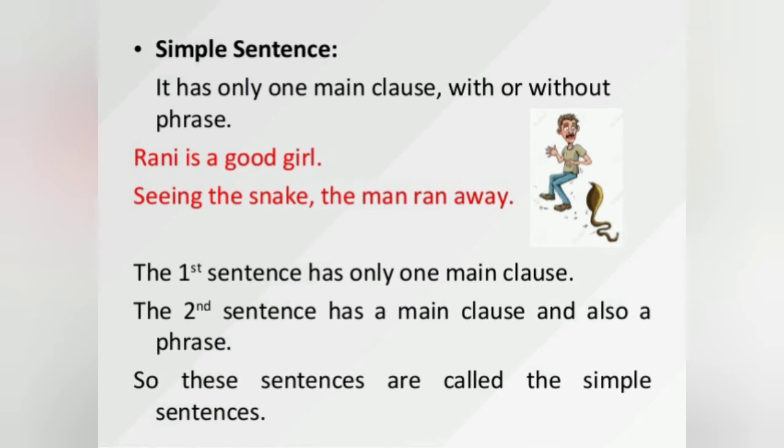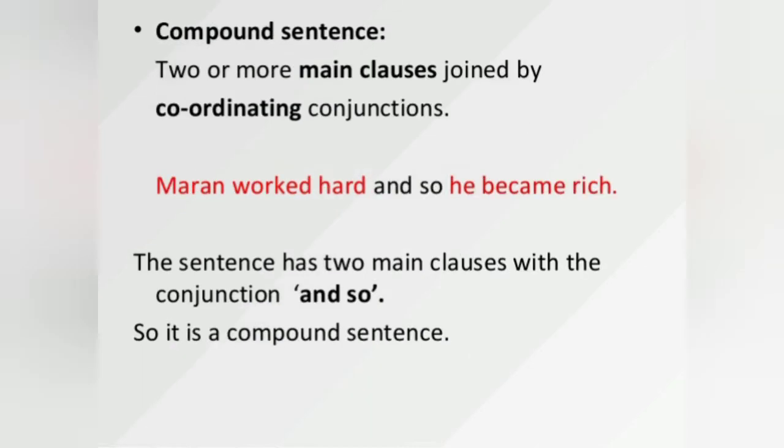Okay, so now let us see. We will also see some more examples. So let us now see the compound sentences. Compound sentences have 2 or more main clauses joined by coordinating conjunctions. So here let us see the example. Maran worked hard and so he became rich. Here there are 2 main clauses: Maran worked hard, he became rich. These 2 are joined by and so. So the sentence has 2 main clauses with the conjunction and so. So this sentence is called a compound sentence.